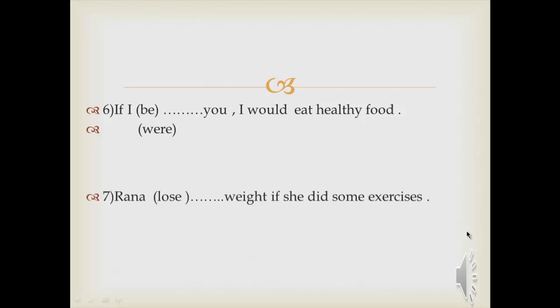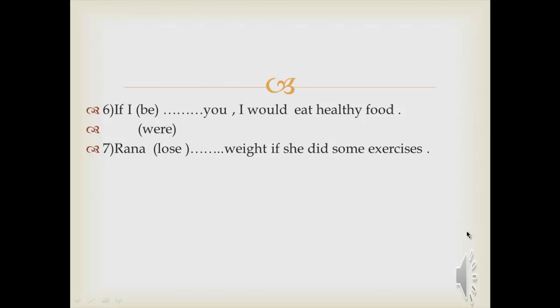Number 7, Rana would lose weight if she did some exercises. So, which type is that? If she did, here I have past simple, so on the other hand, I will put would plus infinitive: would lose.